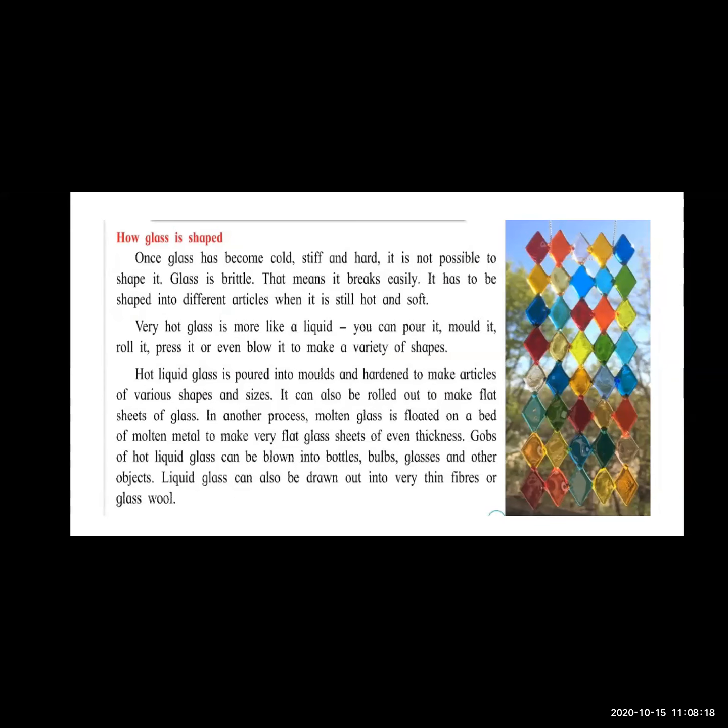How they mold it and what molding means, we are going to see here. Now, how is glass shaped? The things around us are available in different shapes and even different colors. A jar has a round shape, a bottle has a cylindrical shape. So there are different shapes in which glass materials are available.